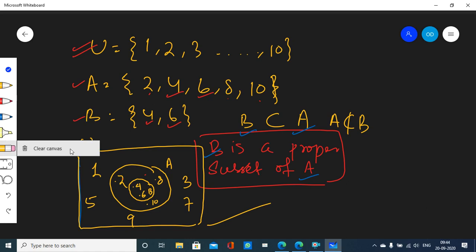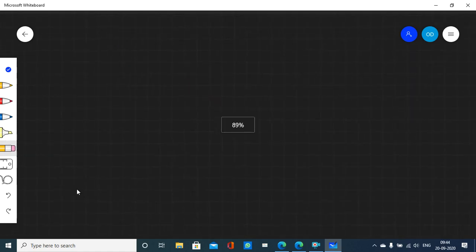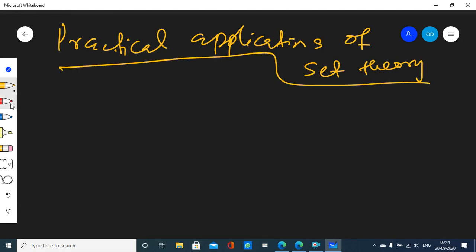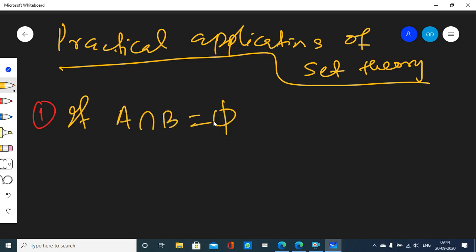Well, let's talk about some practical applications of set theory. Well, first important note. Imagine A and B are two sets, and they are disjoint. That is, they have no element in common between them. Well, one more thing. You already know about cardinality or not? Because I had to discuss cardinality with you. Cardinality, number of elements of set A.